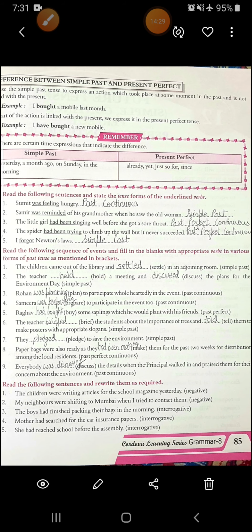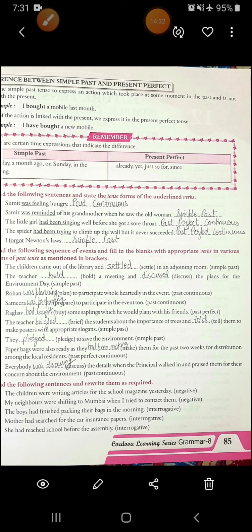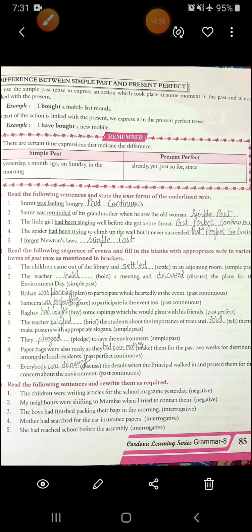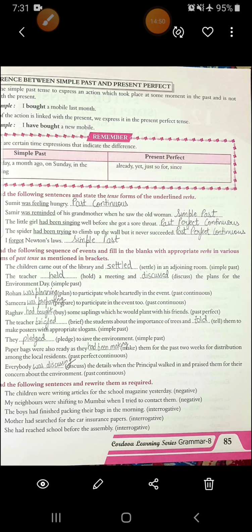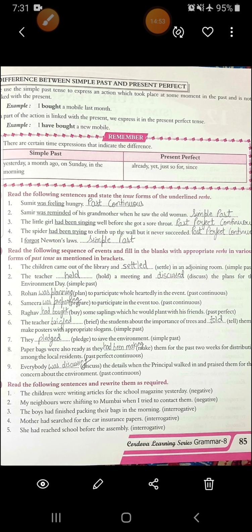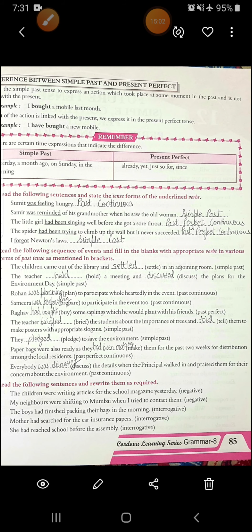Sixth, again you have to use simple past. The teacher briefed the students about the importance of trees and told them to make posters with appropriate slogans. Seventh, again simple past. They pledged to save the environment. Eighth, past perfect continuous. Paper bags were also ready as they had been making them for the past 2 days for distribution among the local residents. Ninth, again past continuous form. Everybody was discussing the details when the principal walked in and praised them for their concern about the environment. Alright, students, don't make any mistake. Write it in the correct form.